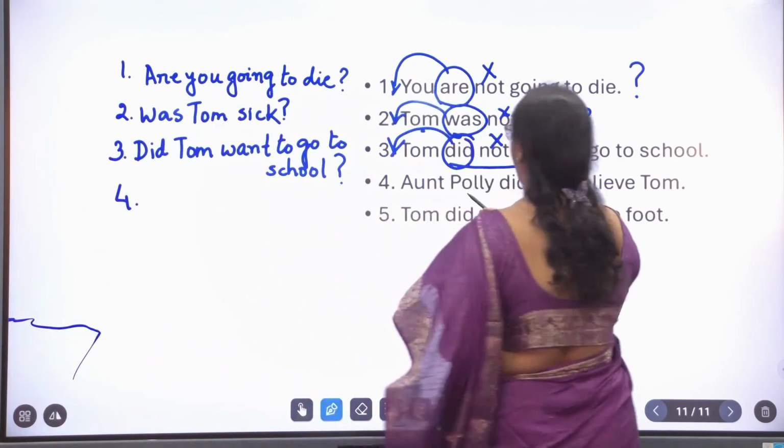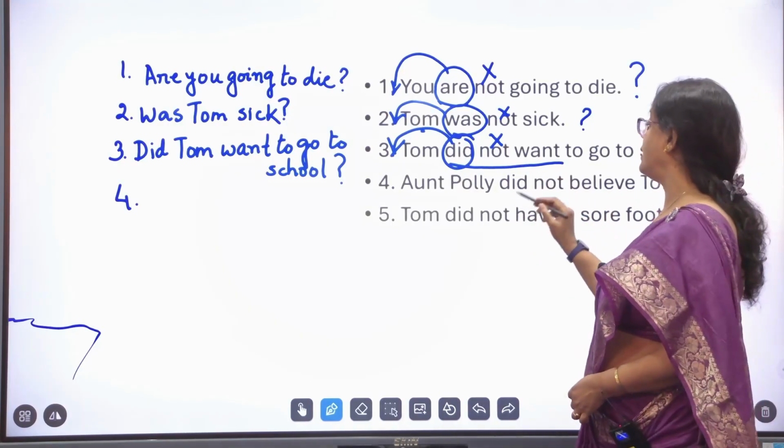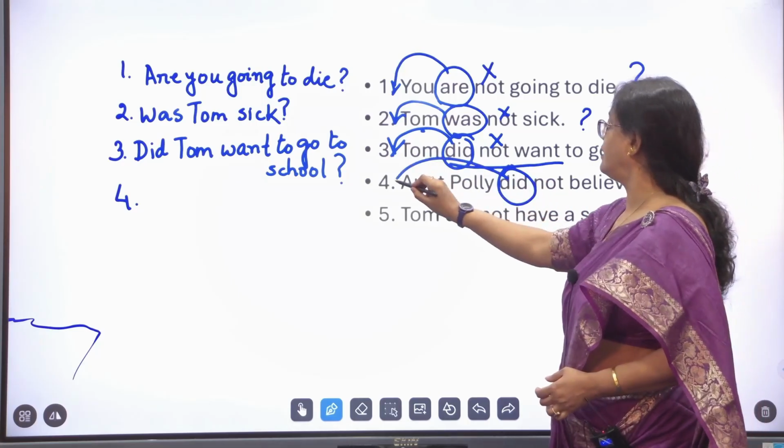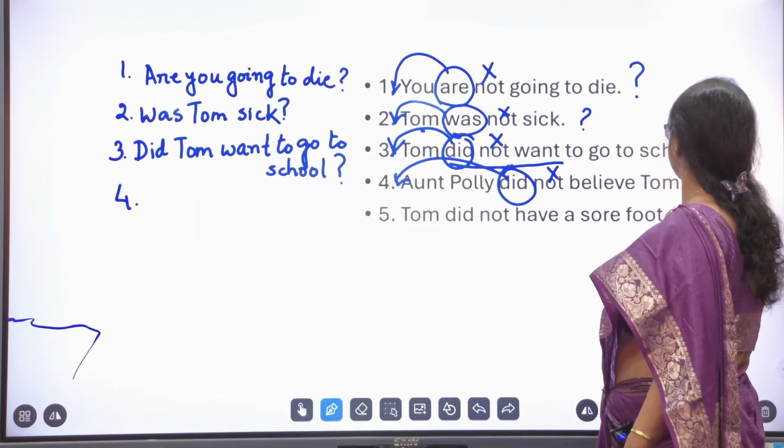Number 4, Aunt Polly did not believe Tom. Let's do it in the same way. Bring "did" before Aunt Polly, omit not, put a question mark here.